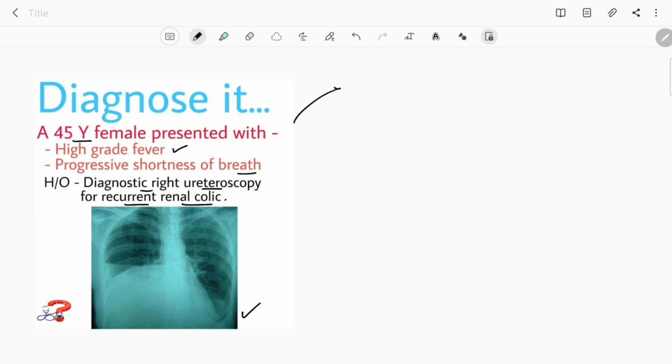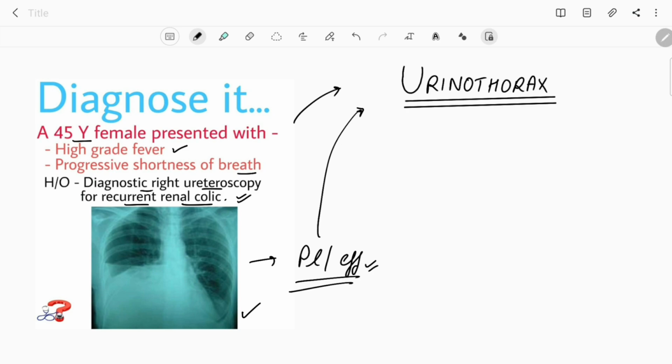In this radiograph you can clearly see this is a case of pleural effusion. With this history and this pleural effusion, I can say that this is a rare cause of pleural effusion, or we just have to suspect that this pleural effusion can be due to this rare cause. This is called urinothorax, which means the fluid present between the two layers of pleura is urine.